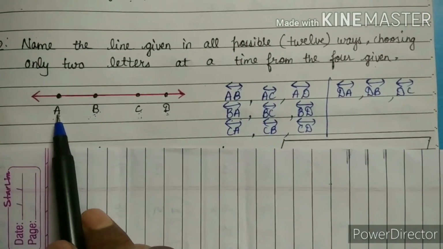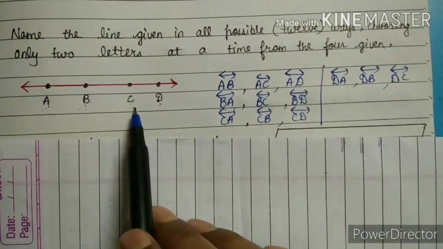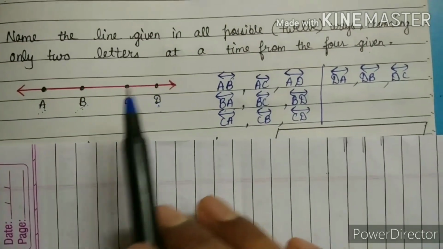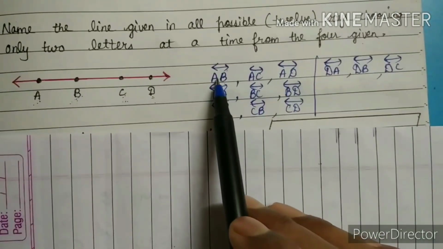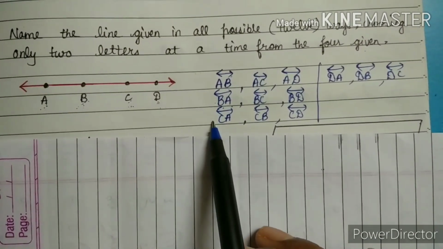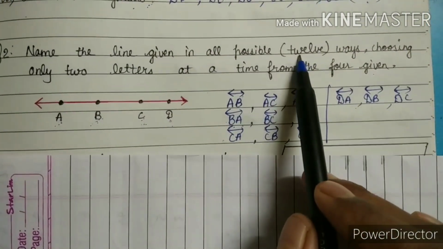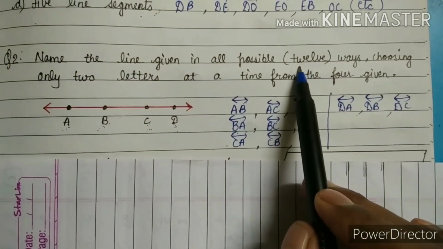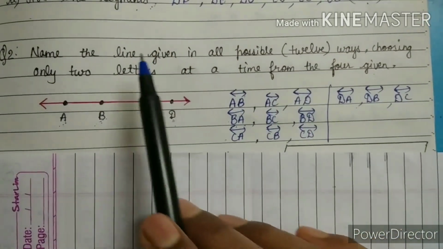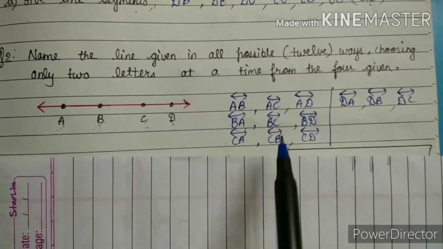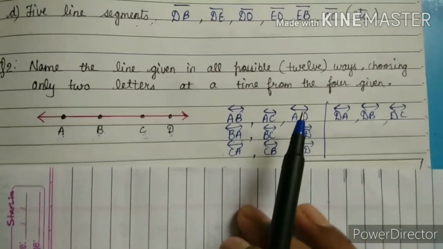First we started from A, then we took B, then C, then D. Are they all together 12? Yes. 3, 3, 6 plus 3, 3, 9. 9 plus 3, 12. All together 12 they are telling us, and we have taken all 12 ways, the possibilities of line names. So here we completed question number 2.